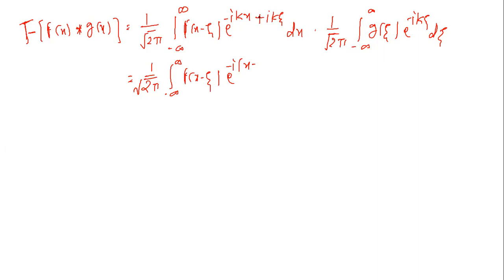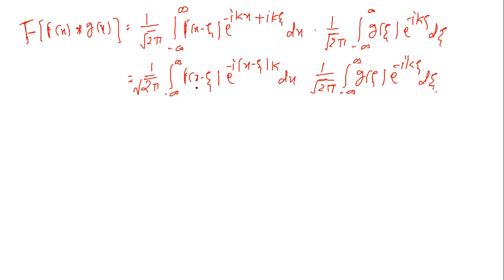Okay, how do we get the plus sign? When we keep the minus sign here, minus minus plus, that is x minus zeta, and we take the k from the right hand side with respect to x, 1 upon under root 2 pi minus infinity to plus infinity g of zeta e raised to minus i k zeta with respect to zeta integration.